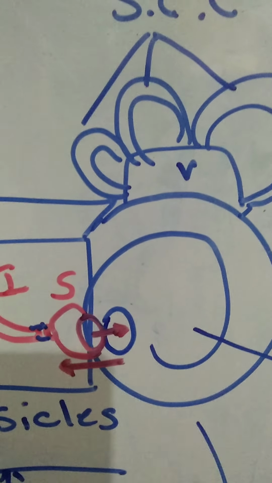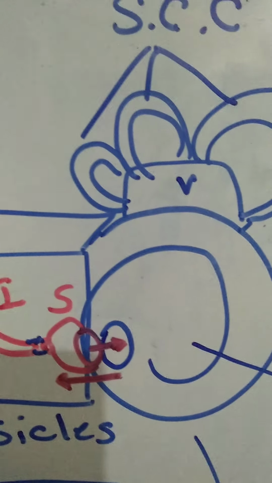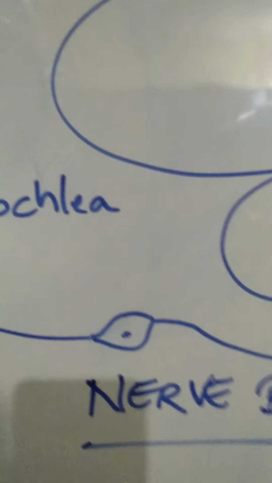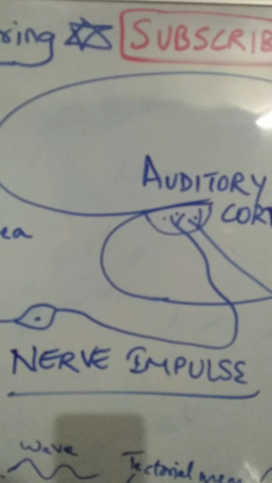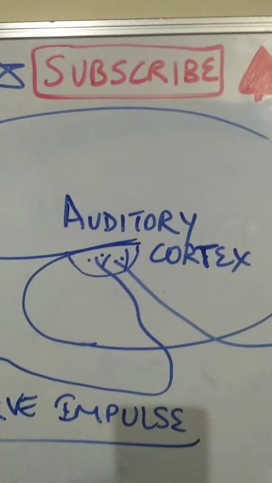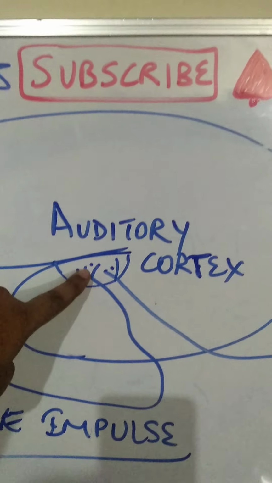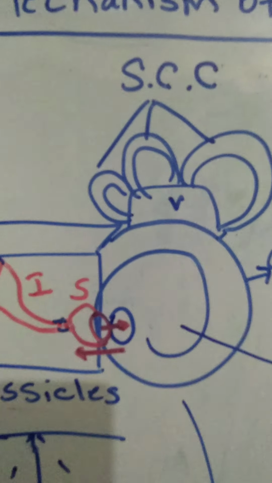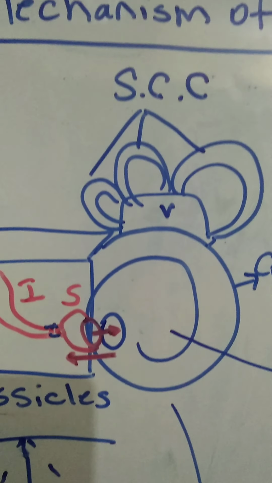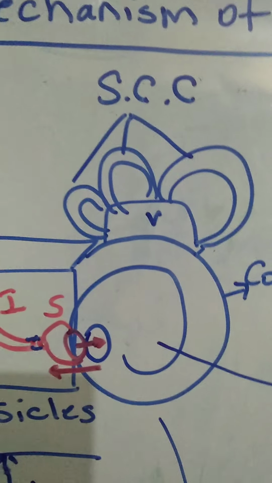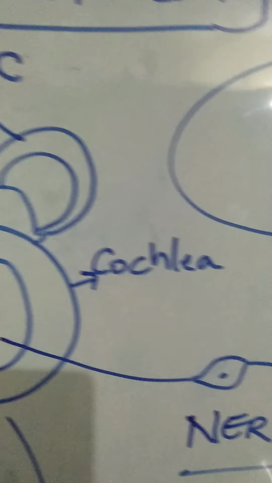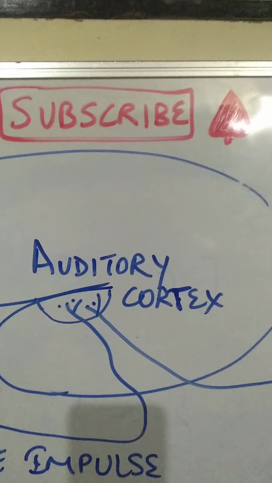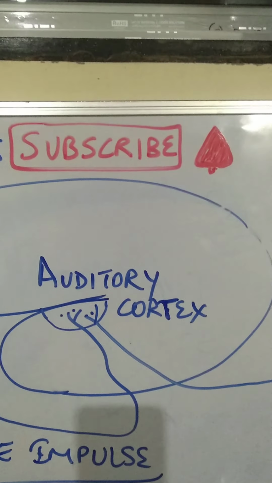Let's see this. When the stapes goes in and out of the cochlea, there will be ultimately a nerve impulse generated in a neuron. This nerve impulse is going to reach the auditory cortex of the brain, which is the superior temporal gyrus of the brain. So how does this cochlea, which is a snail-like structure, convert this sound energy, which is still in the form of mechanical energy, into an electrical energy, that is a nerve impulse, which the brain can understand? The auditory cortex, it will reach that information.